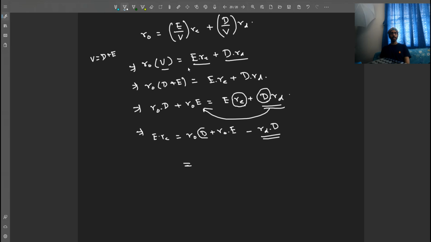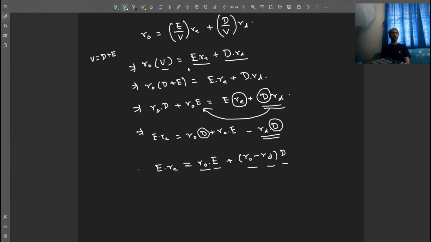This D and this D we take common. So R0 dot E plus R0 minus RD into D. Equity into cost of equity is equal to R0 into equity plus R0 minus RD multiplied by D. This becomes the entire expression.